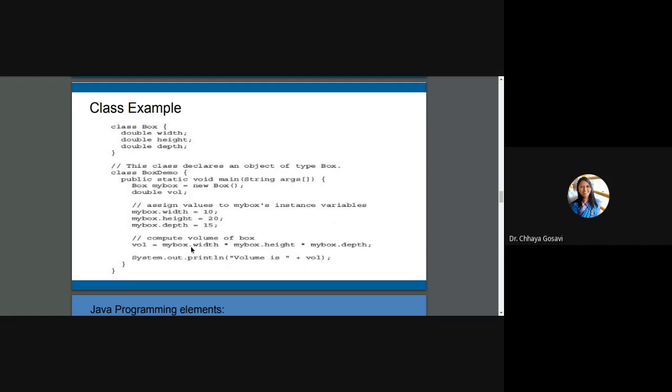And then to compute a volume, width into height into depth, but I am not using just width, height, depth. I have to write every time my box dot width, my box dot height, and my box dot depth. And then this multiplication I'm going to store in this volume variable. For volume, I'm not writing my box because volume is not instance variable of box class. It is a local variable of box demo. This is defined in this function, main function. It is not defined in this class. And here I'm displaying volume is volume. Okay, so here just note that how to create object: class name, object name is equal to new class name and opening and closing bracket.